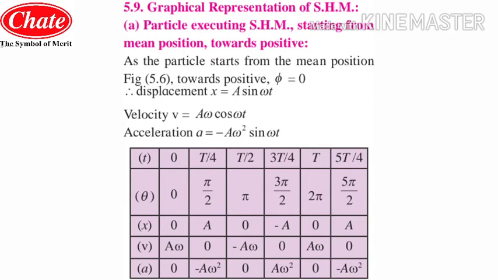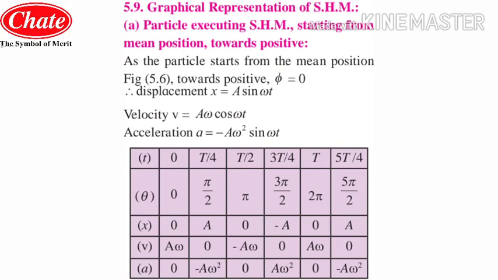These are the angular positions of the particle at which we will see the displacement, velocity and acceleration.